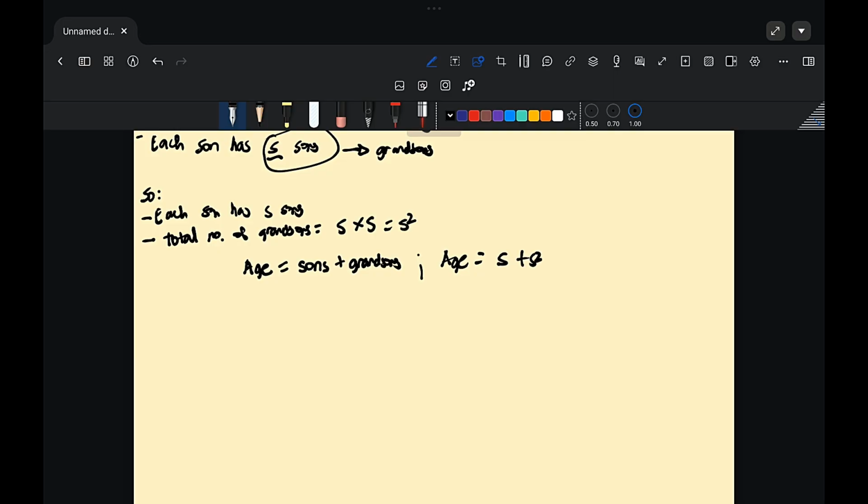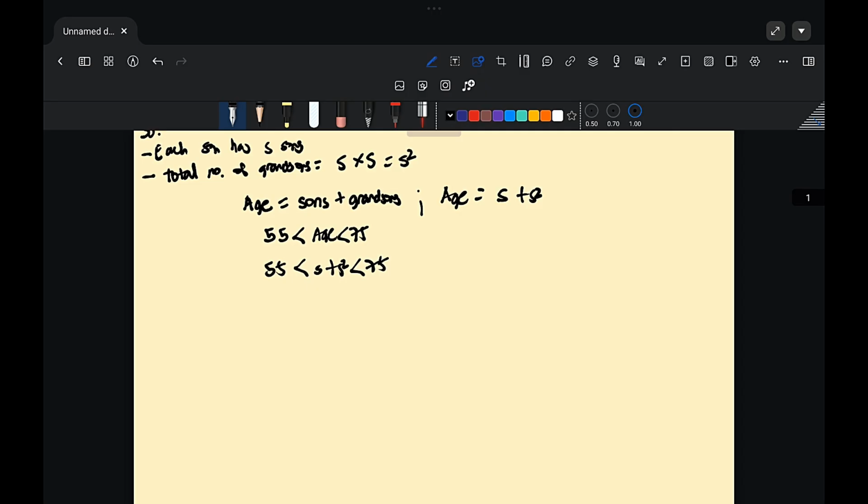So next, let us use the age restriction. He is less than 75 years old but greater than 55 years old. So writing with our defined variables, we have 55 less than S plus S squared, and less than 75.